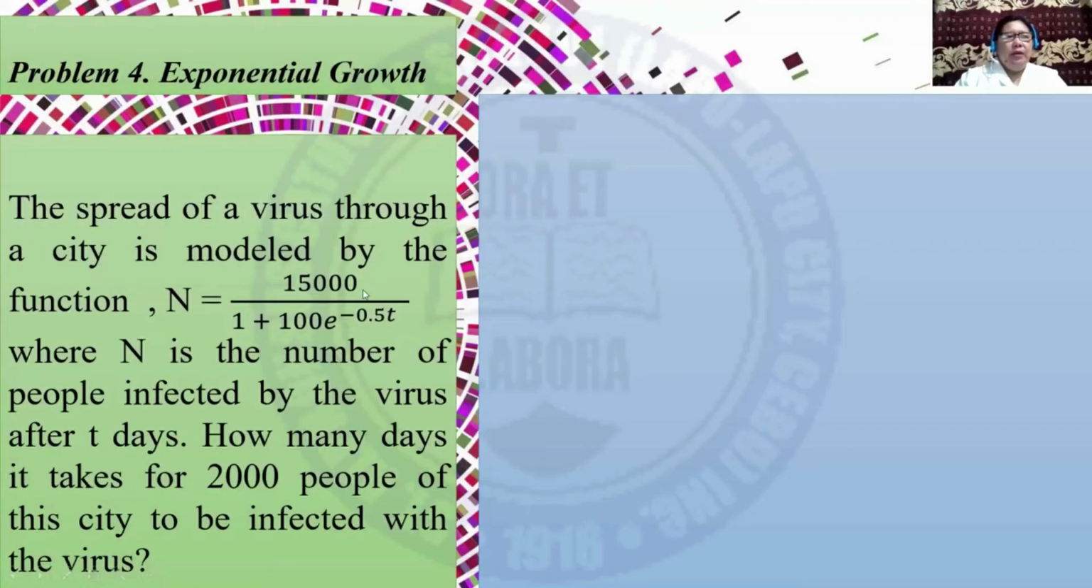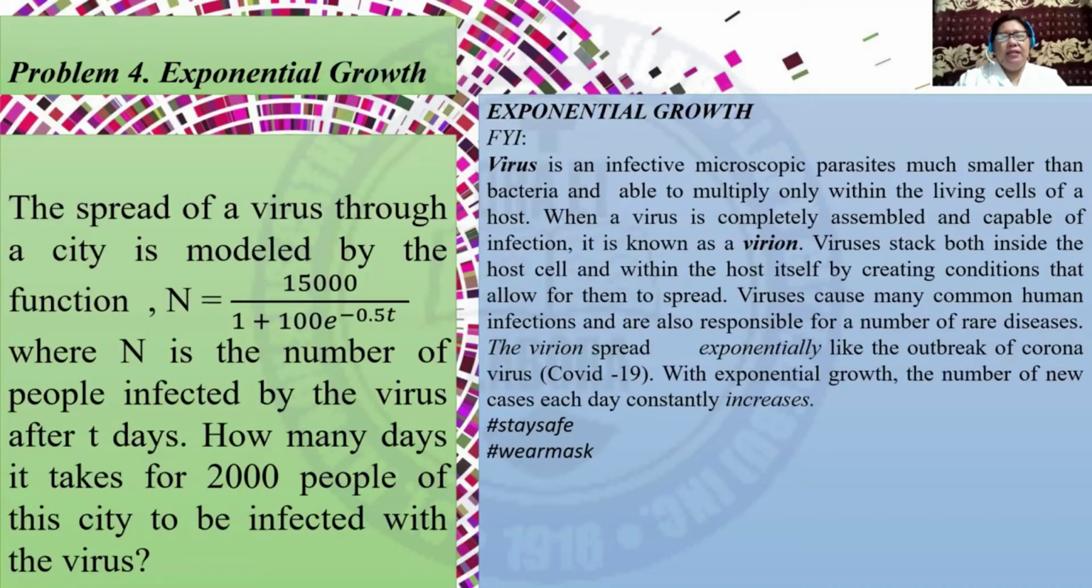Next, problem 4. The spread of a virus through a city is modeled by a function N is equal to 15,000 over 1 plus 100 e raised to negative 0.5t, where N is the number of people infected by a virus after t days. How many days does it take for 2,000 people of this city to be infected with the virus? Let us have first a little information about the virus.